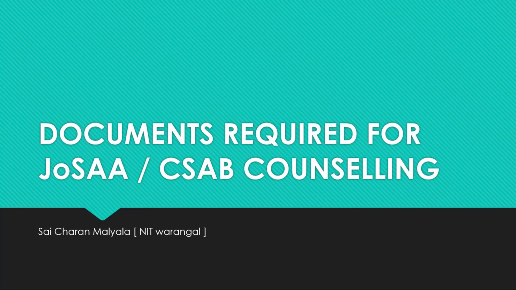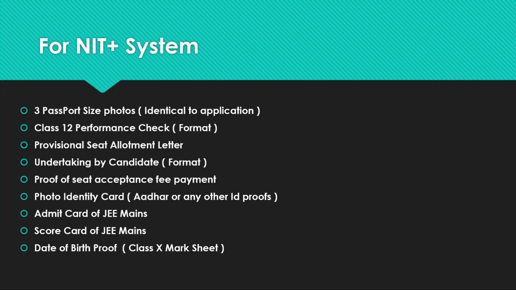Documents required for JOSA or CSAB counseling. For the NIT plus system, meaning NITs, IIITs, GFTIs, these are all the documents you need to take to the reporting center for your admission. Three passport size photos identical to the application, and the class 12 performance check.